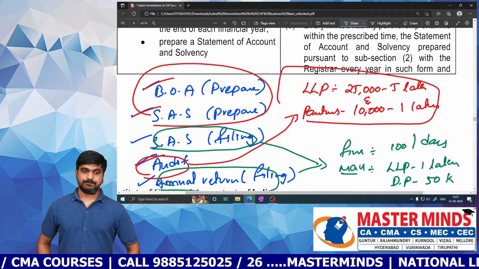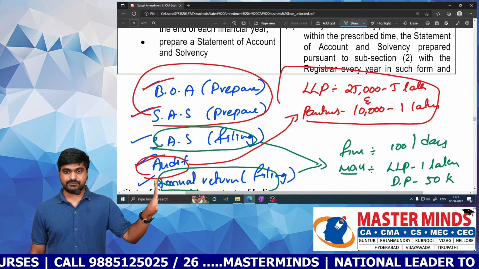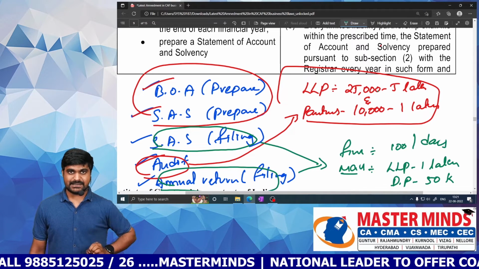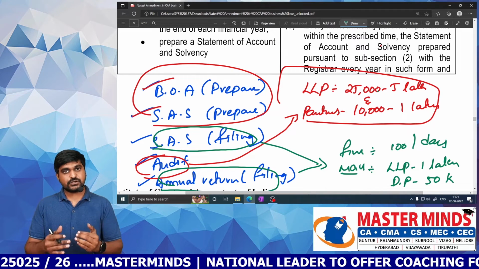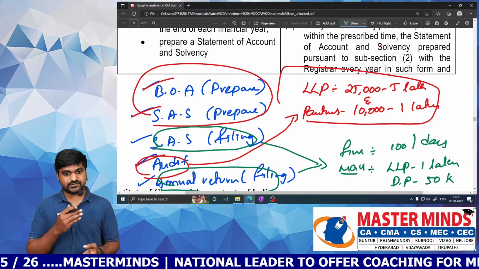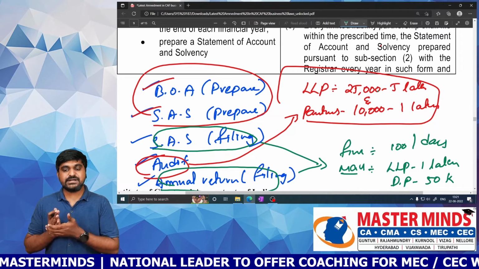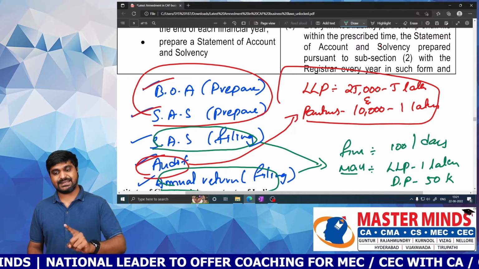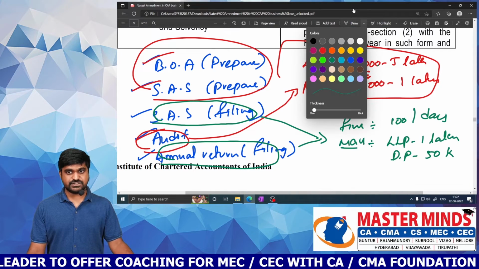That is 50k. Previously, for all 5 cases, the fine amount was the same: LLP 25,000 to 5 lakhs and partners 10,000 to 1 lakh. But now for 3 rules, the punishment is the same. For 2 rules, that is statement of account and solvency filing and annual return filing, the fine amount is updated: 100 per day. The maximum fine is 1 lakh for the LLP and 50,000 for a designated partner. And one more update.